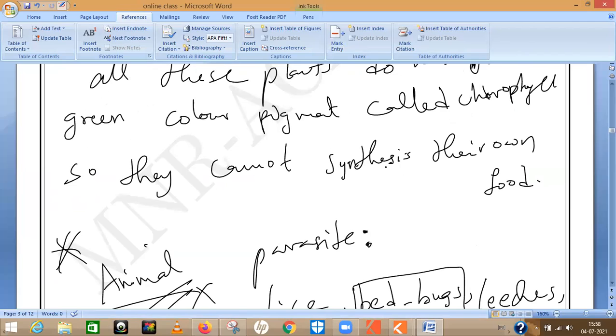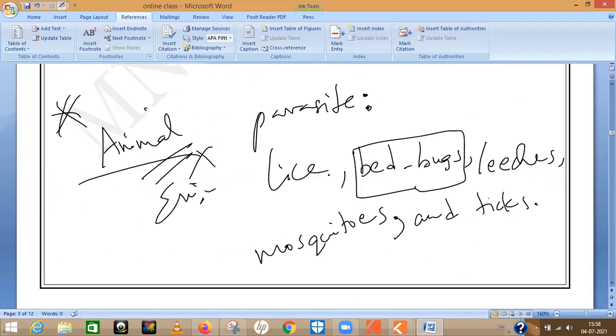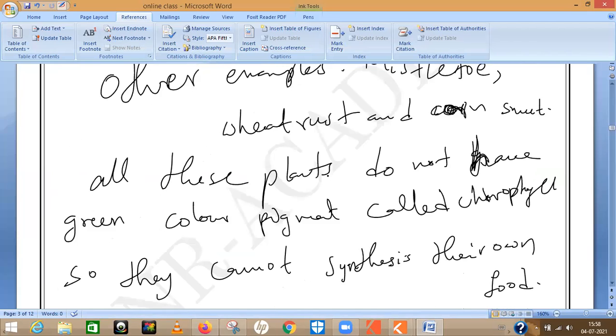Means they cannot carry out photosynthesis, they cannot synthesize their food. They will release some kind of sticky material. Once any honey bee or normal mosquito or some flies go and stick on it, automatically the cap will close. Inside they will die. They will start crushing it and digest it. That's all. So this is all about the parasitic mode of nutrition.